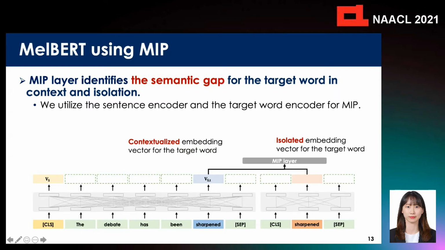Next, MIP layer identifies the semantic gap for the target word in context and isolation. VST is a contextualized embedding vector for the target word, representing the interaction within the sentence. On the other hand, VT is an isolated embedding vector for the target word. We identify the metaphorical word with the semantic gap with these two vectors, that represents contextualized meaning and literal meaning.